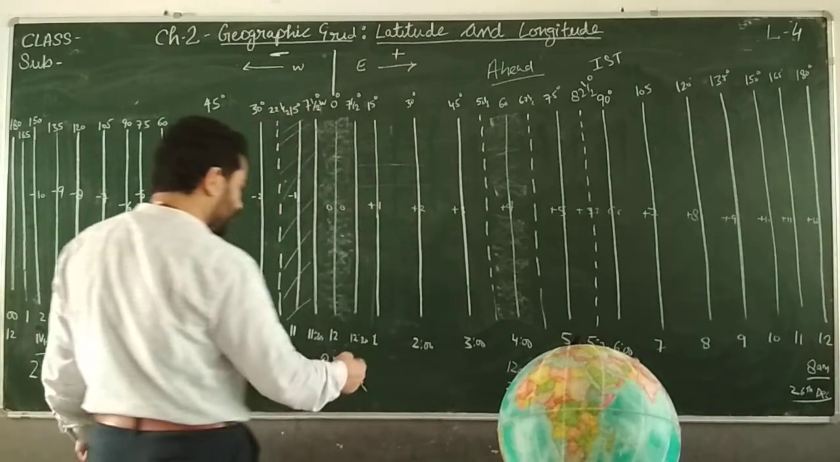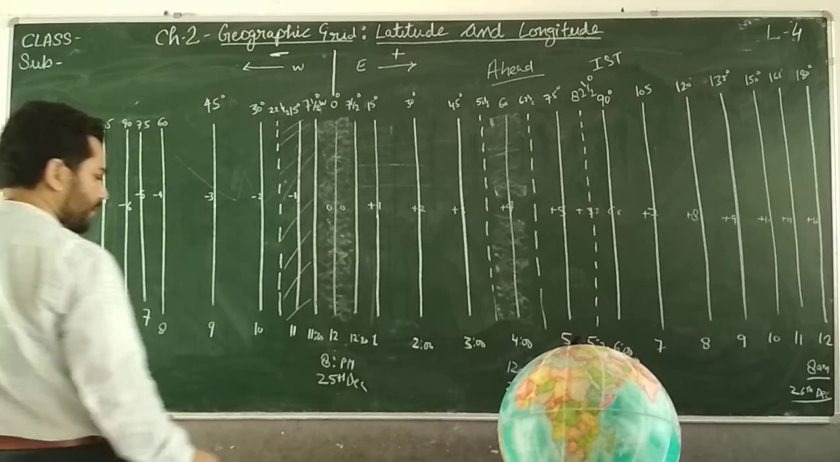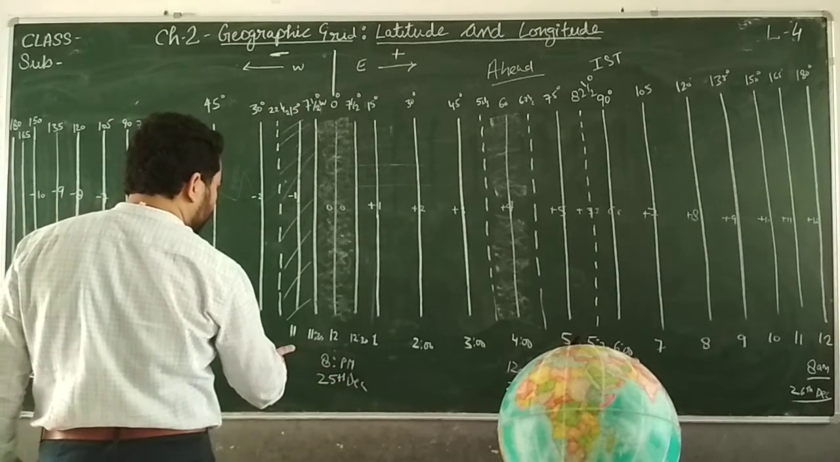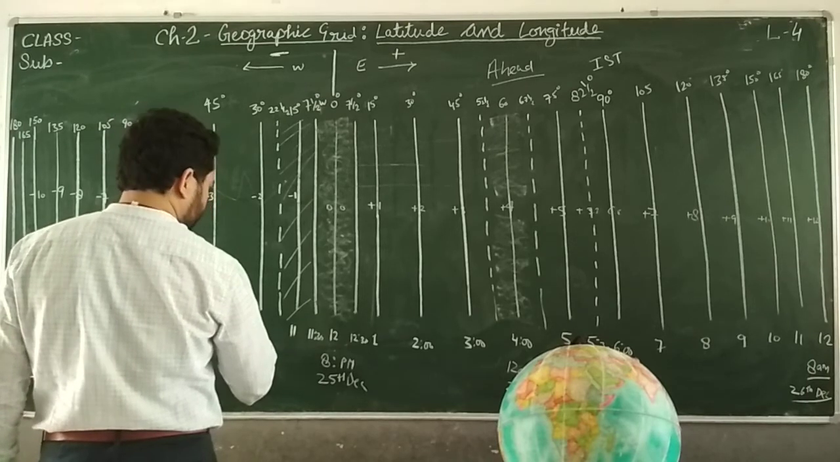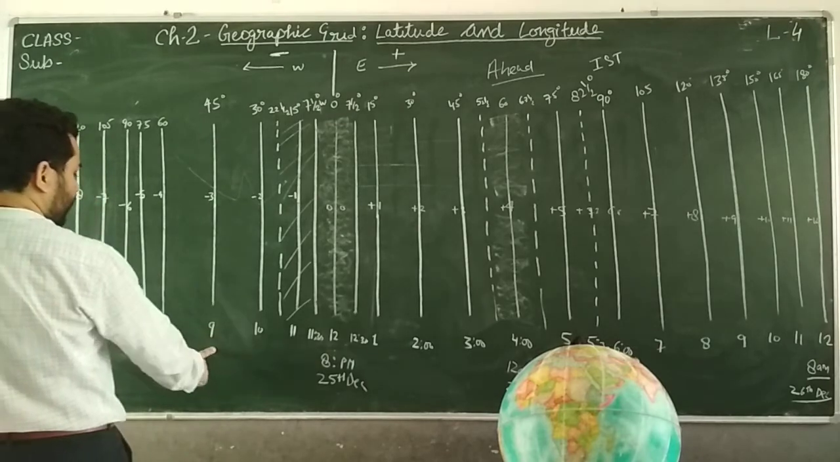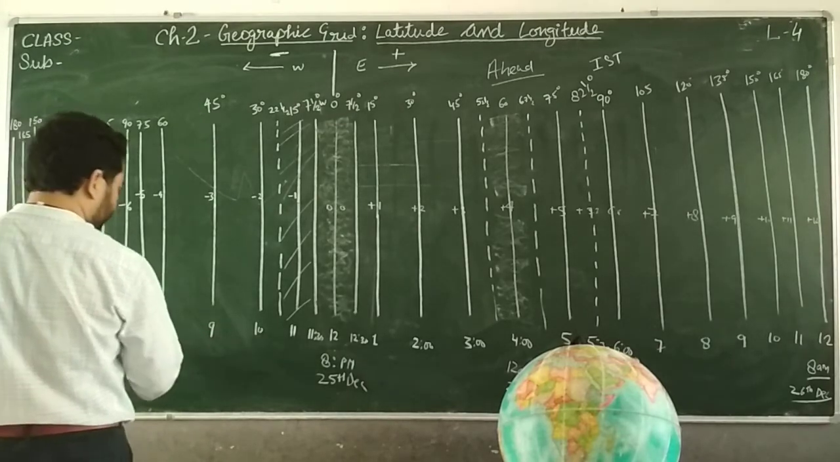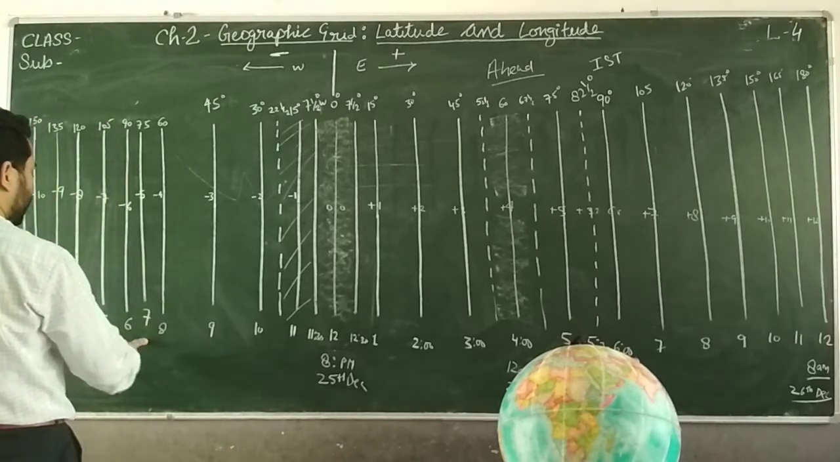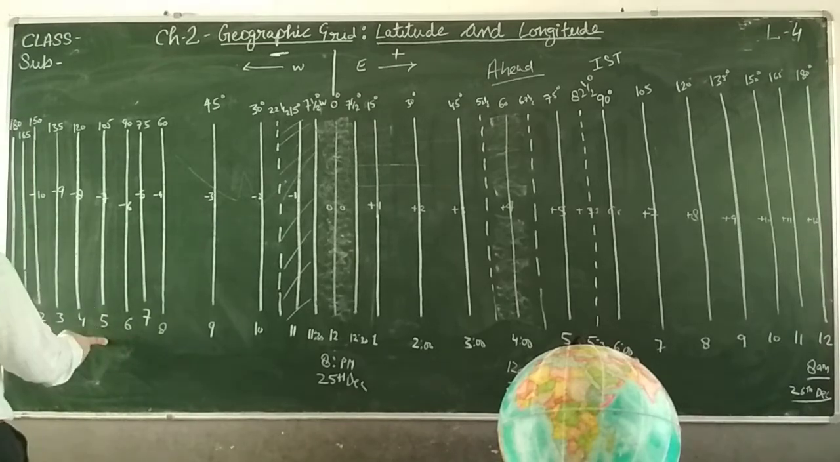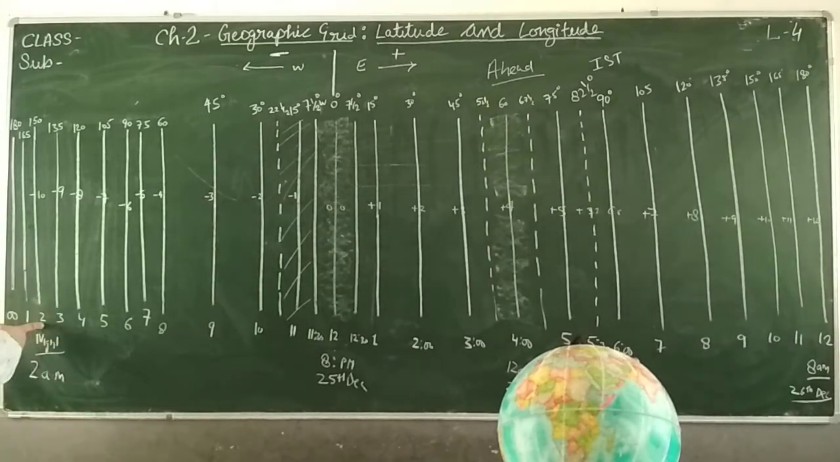And likewise, if you start moving in the western hemisphere, then from 8 p.m. here it will be 7 p.m., here 6 p.m., here 5, here 4 p.m., here 3 p.m., here 2 p.m., and here 1 p.m. Here it will be 12 noon, here 11 a.m., here 10 a.m., here 9 a.m., and here 8 a.m. Clear? And what will be the date?